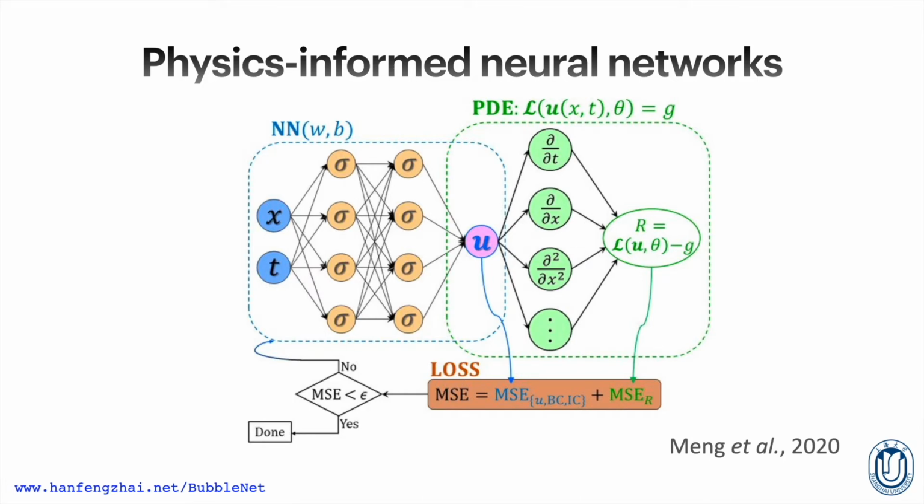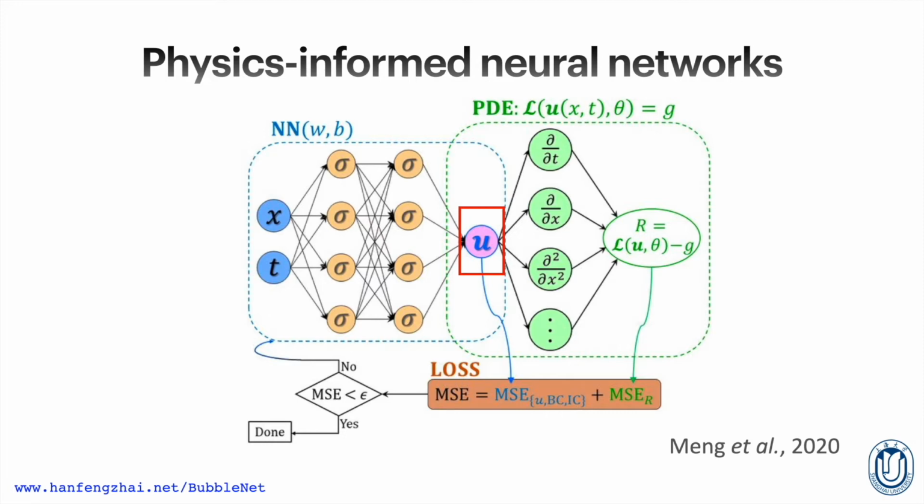Now, we will introduce one of the most popular deep learning frameworks proposed in 2018, the Physics-Informed Neural Network, or PINN. So PINN consists of two main parts: the traditional deep neural network with input, hidden, and output layers. The input layers are the space-time domain fields of the physics model, namely x, y, z, t for three-dimensional models. The output layers consist of the physics fields contained in the governing partial differential equations, or PDEs, such as velocities, pressures, etc.